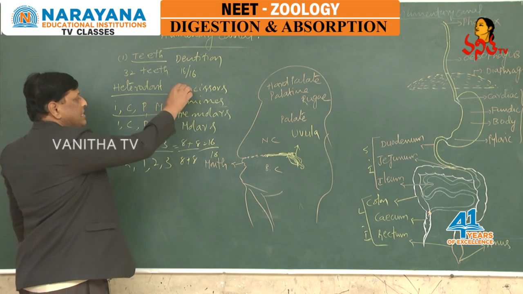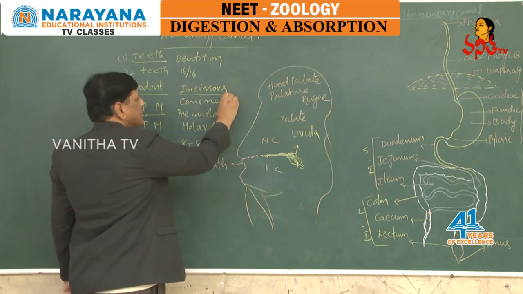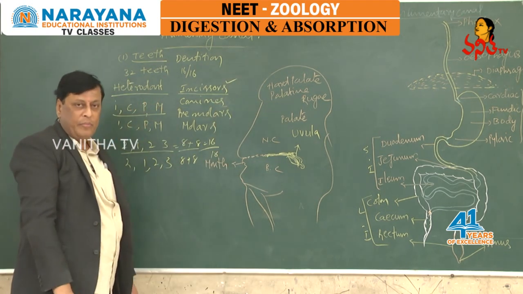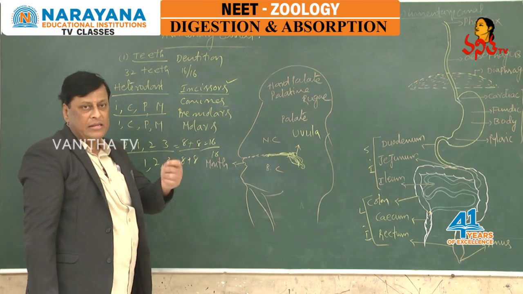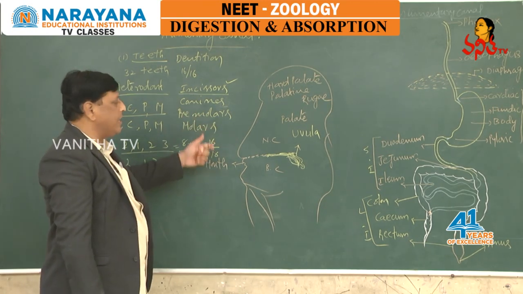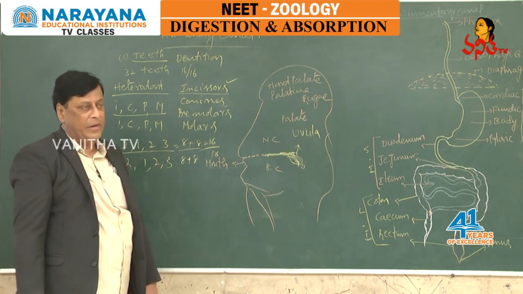When we say incisors, canines, premolars and molars: incisors are helpful in cutting the food material, whereas canines are for tearing the food material or piercing the food material. Premolars and molars take part in chewing the food material or grinding the food material.